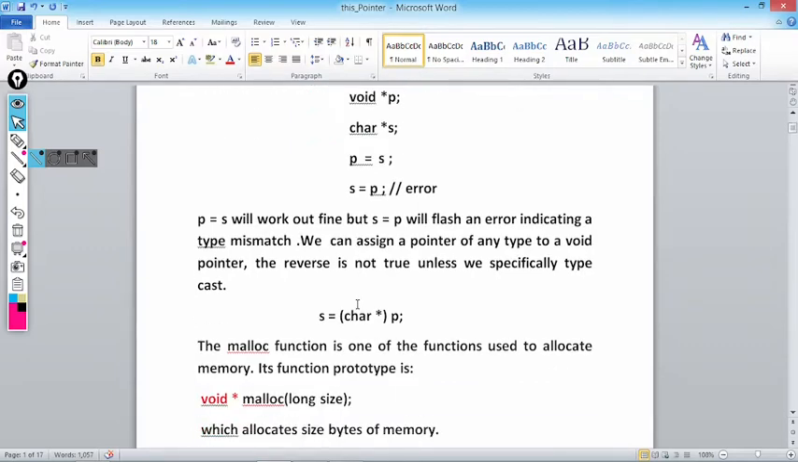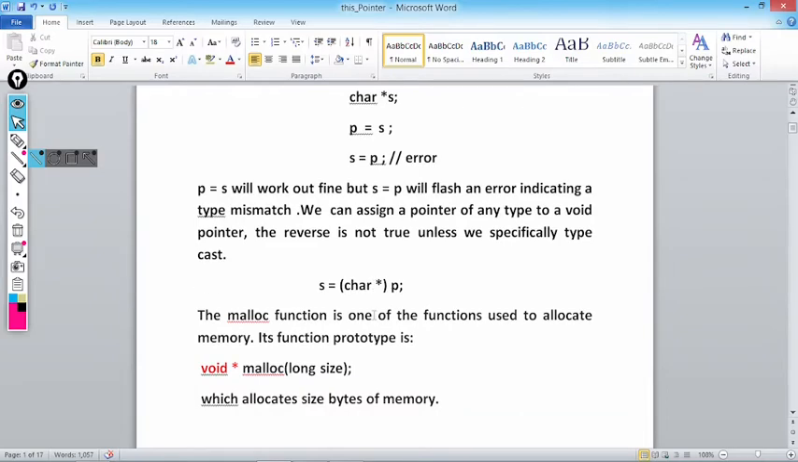How can we typecast? By writing s is equal to character asterisk p. Now p is a pointer to a void which is explicitly cast to the character pointer, s is equal to character asterisk p. Now if s is an integer pointer, we have to write int asterisk. If s is a float pointer, we have to write float asterisk.